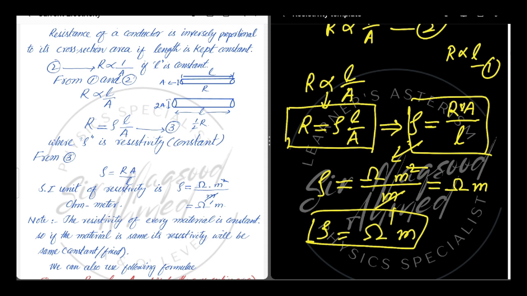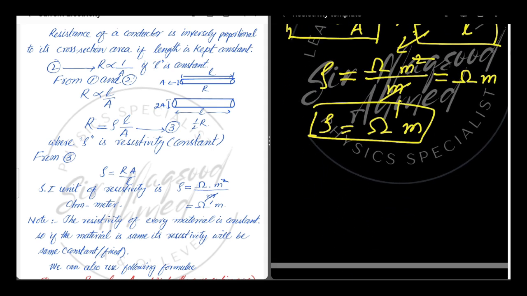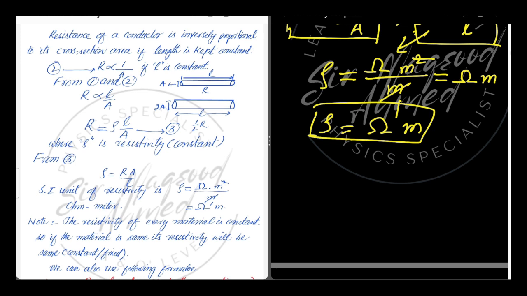Dear students, keep in mind the resistivity of a conductor remains constant as it is an inherent property of a material. So if the material is the same, the resistivity of that material will also be the same. Now if we want to define the resistivity, it is the resistance of a conductor or material for unit length per unit area.